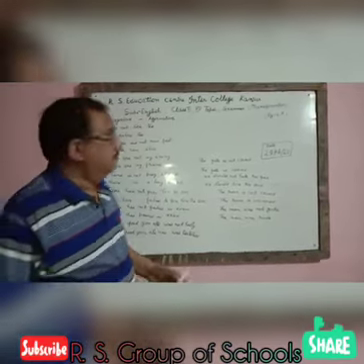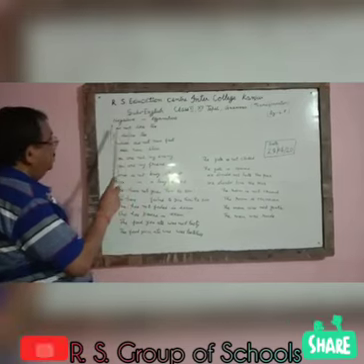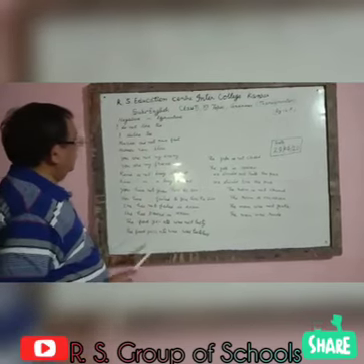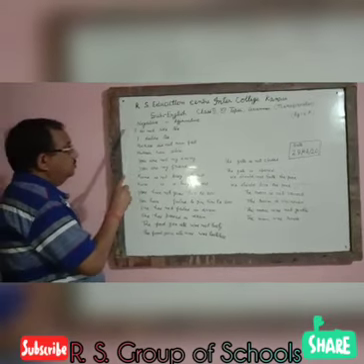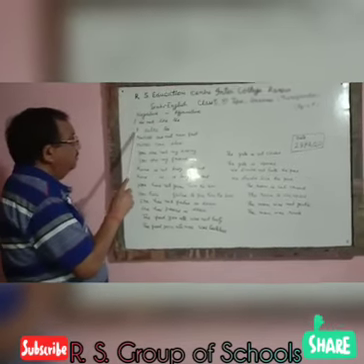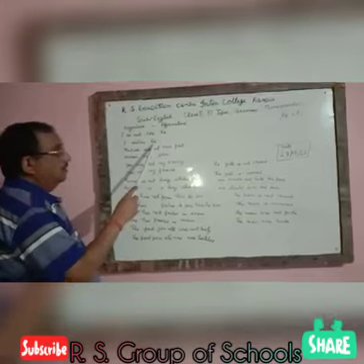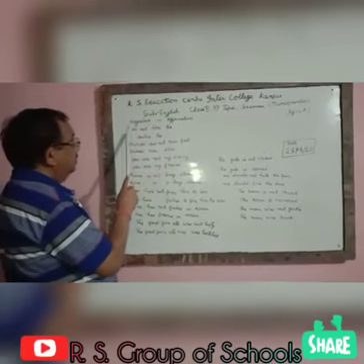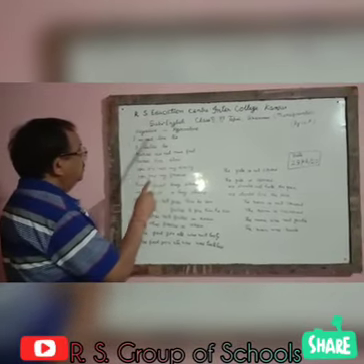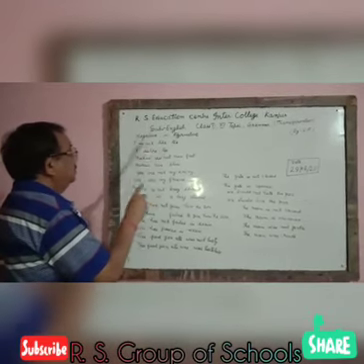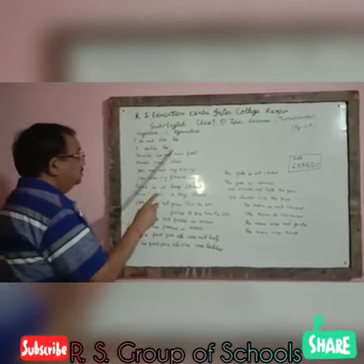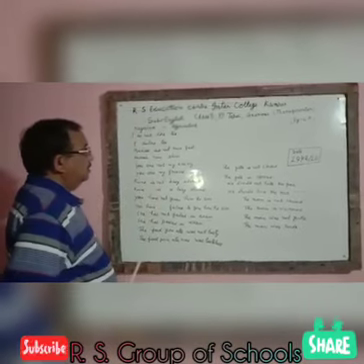For example, I do not like tea. The affirmative will be I dislike tea. The sense is the same. It means I do not like tea, so I dislike tea. Of this sentence also, this is the meaning, this is the sense.